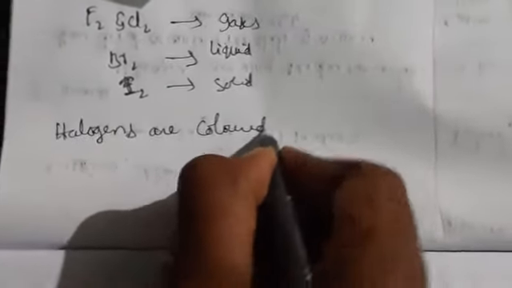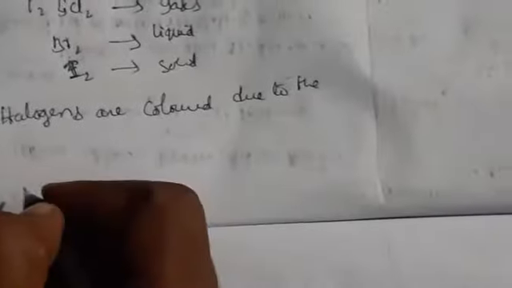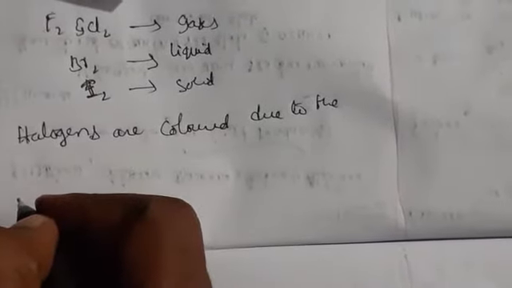The melting and boiling points also increase with atomic number, and halogens are all colored. Why are they colored? Halogens are colored due to the absorption of radiation in visible light, which causes excitation of electrons to a higher energy level.